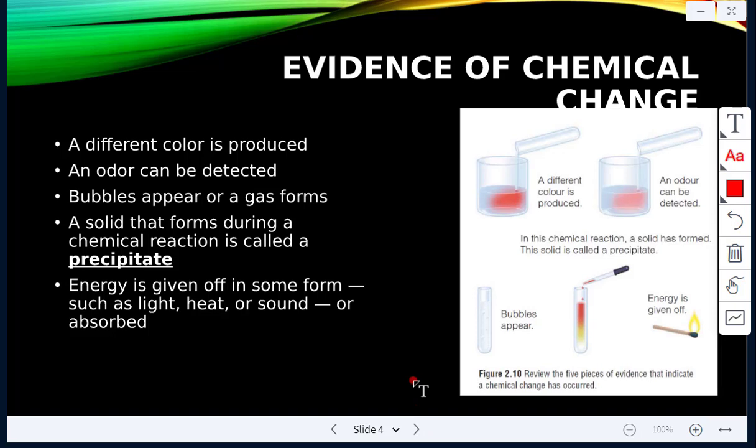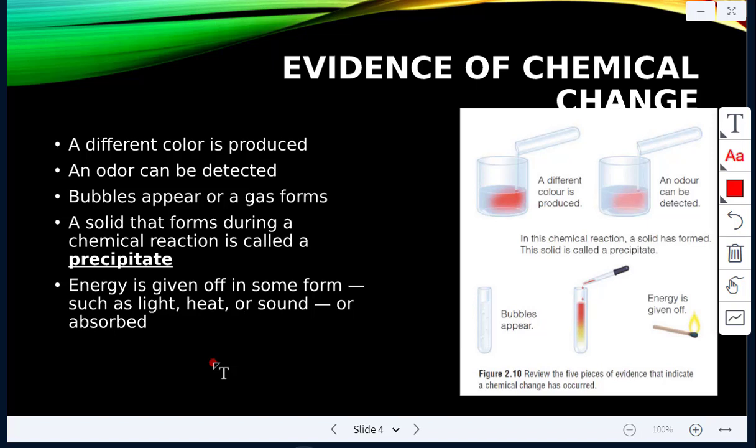Evidence of chemical change. We did talk a bit about this last class. How do we know that a chemical change has occurred? For example, a different color is produced during a chemical change. An odor can be detected. Bubbles might appear or a gas forms. There could be a precipitate formed. A precipitate means that during a chemical reaction, a solid forms and settles down to the bottom. That's called a precipitate.